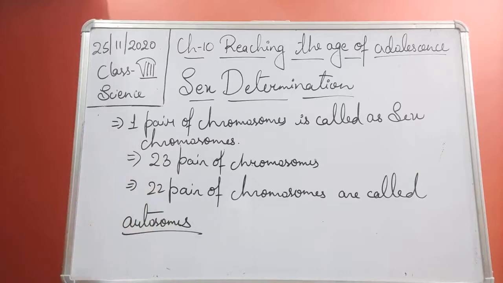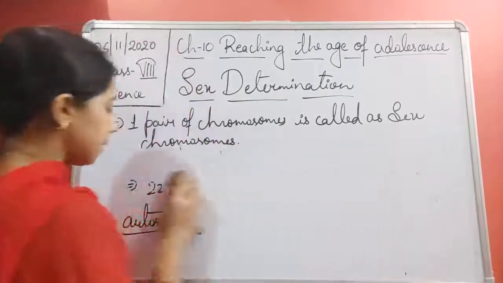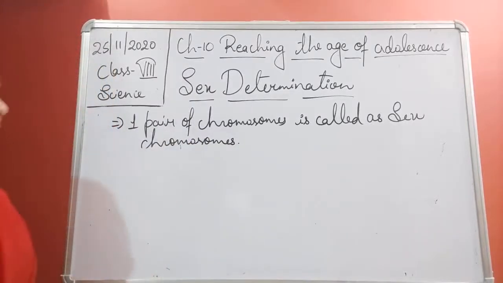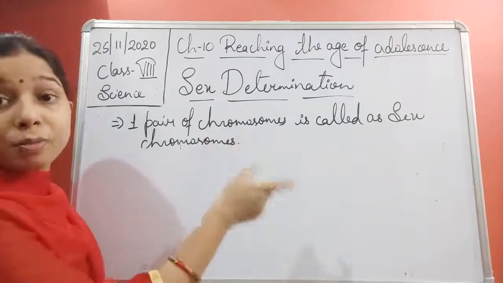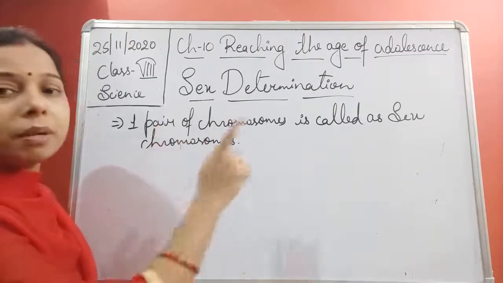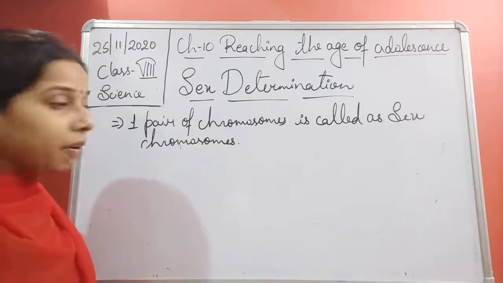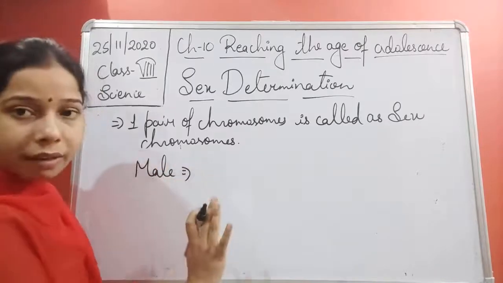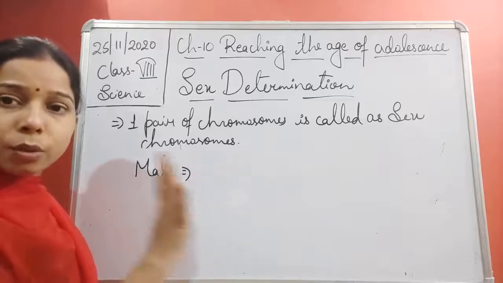Now let me remind you of one thing we discussed here, students. This pair of chromosomes is different in the male and the female. In a male, the autosomes, which carry the genetic information, are equal to those of the female.